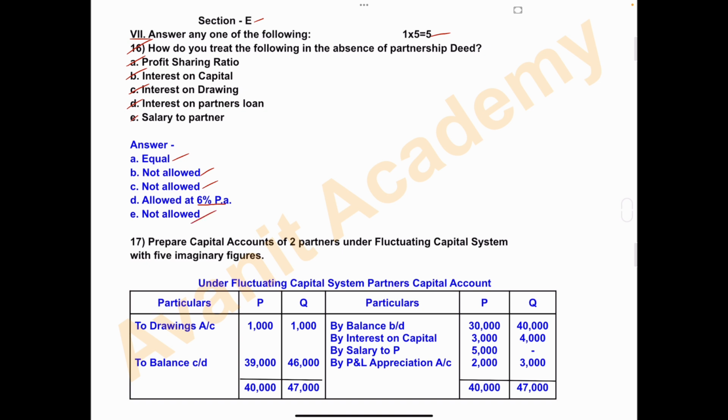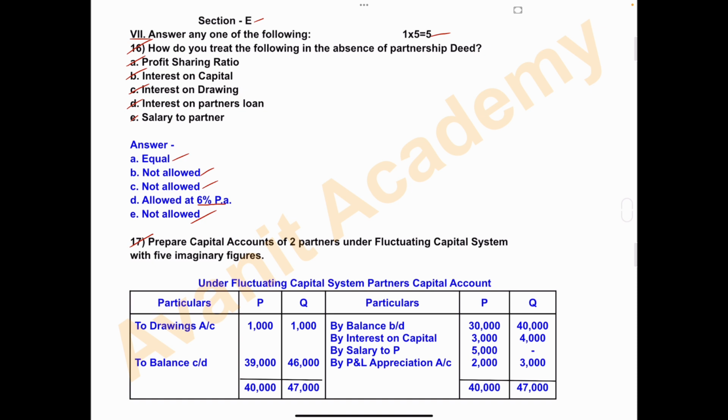Okay. The last one, question number 17. Prepare capital accounts of two partners under fluctuating capital system with 5 imaginary figures. So taking 5 imaginary figures, we have to prepare partners' capital accounts under fluctuating capital system.